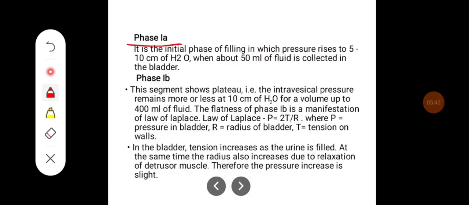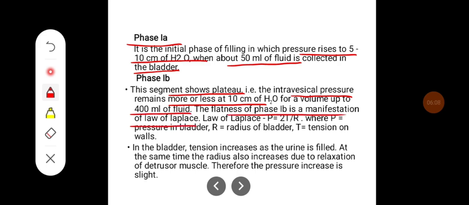Phase 1a is the initial phase of filling, in which pressure rises to 5 to 10 centimeters of water when about 50 ml of fluid is collected in the bladder. In phase 1b, which shows a plateau, the intravesical pressure remains more or less at around 10 centimeters of water for a volume up to 400 ml. The flatness of phase 1b is a manifestation of the law of Laplace.